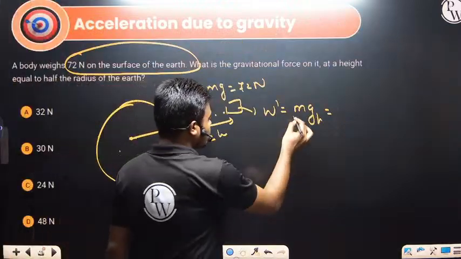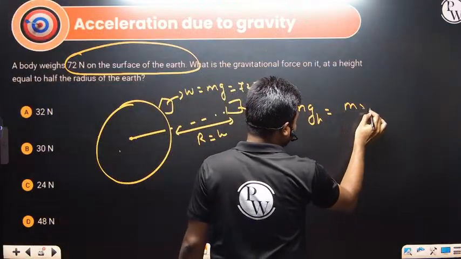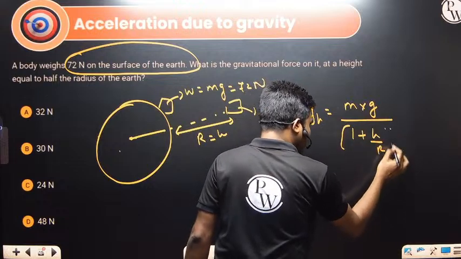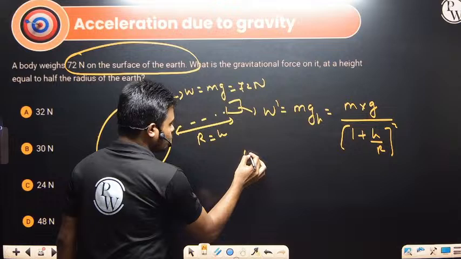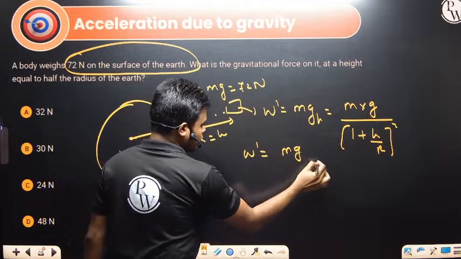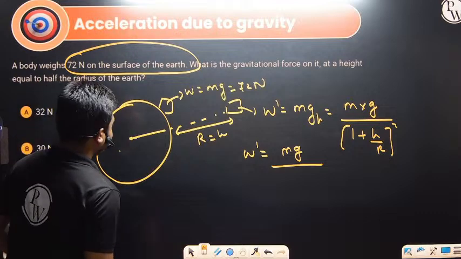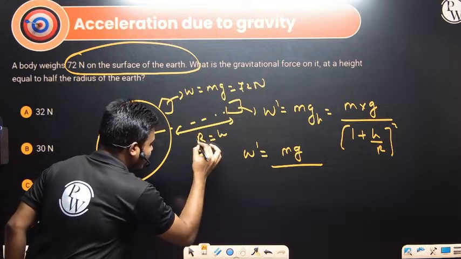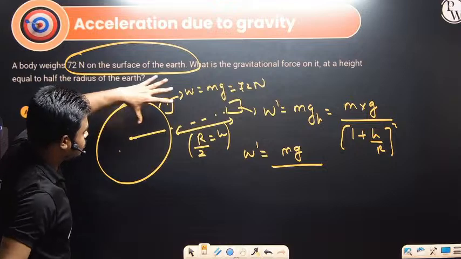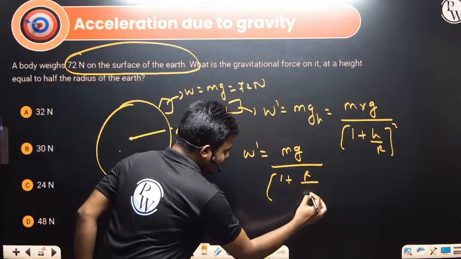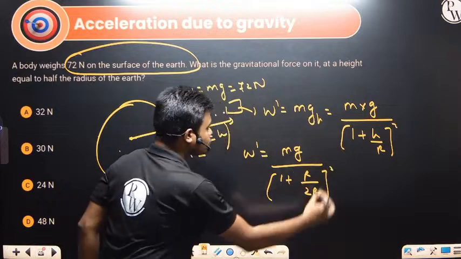So W is equal to m into g at height H, that is m into g at the surface divided by 1 plus H by R whole square. Putting the value of H: at a height equal to half the radius, they mentioned, not actually the radius. So 1 plus R by 2R whole square.